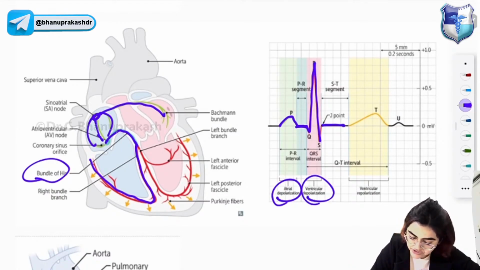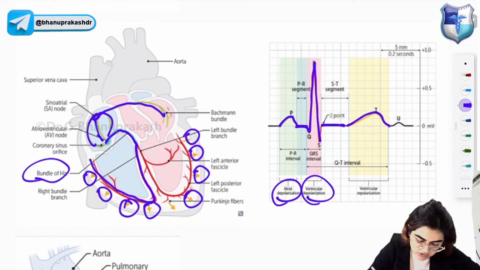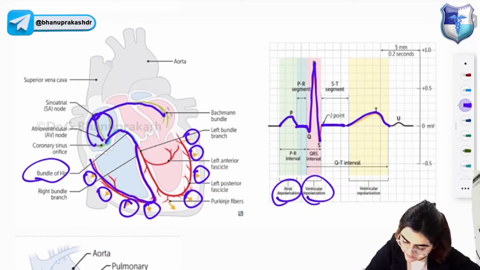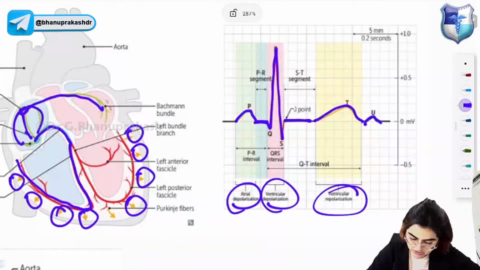Then after that comes the J point, and here you can see this is the ST segment. Okay, ST segment. Then you have the T wave. The T wave will arise when the impulses spread in the walls of the heart. So T wave, and finally the U wave. So this is the ventricular repolarization. So this is the normal ECG. Okay, normal ECG. Look at this: atrial depolarization, ventricular depolarization, followed by ventricular repolarization.